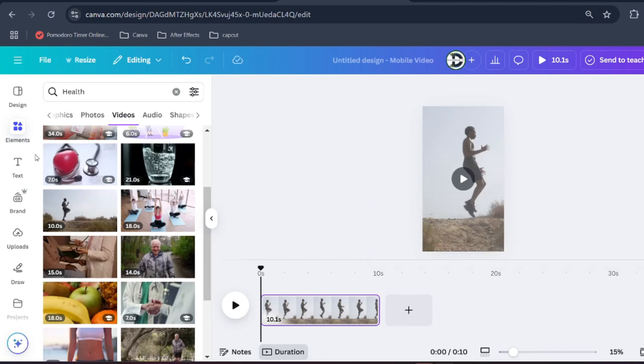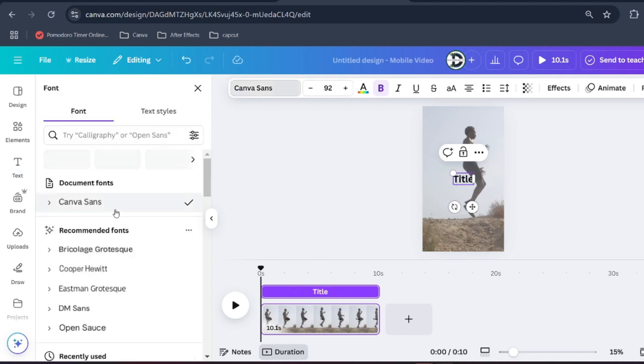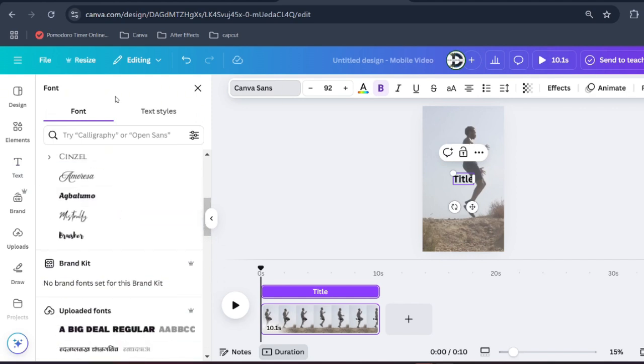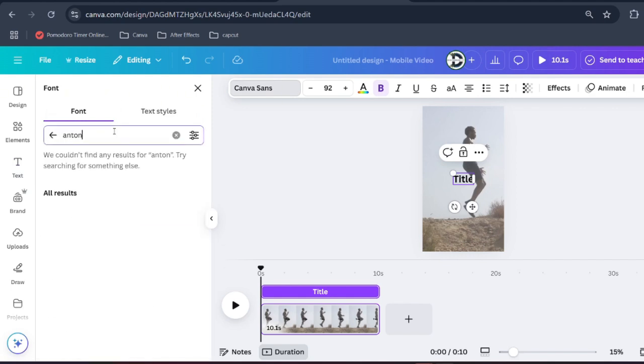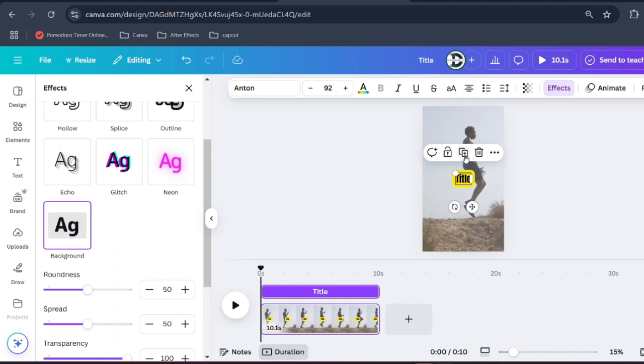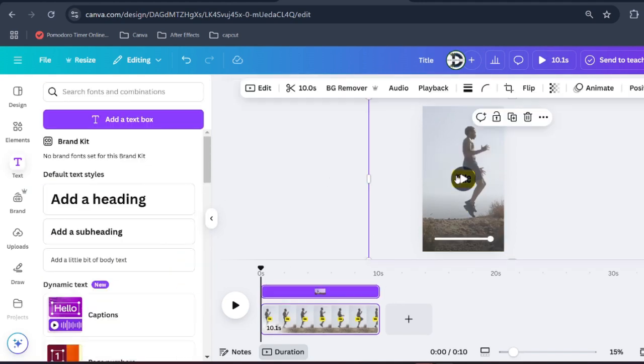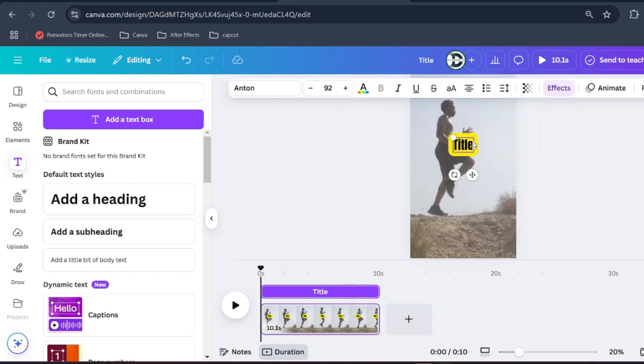Click on this text section and add the text box, so that we can add our heading. Change the font to chunky and bold like Anton. Add a text effect. Move the title on top, then add other text box.